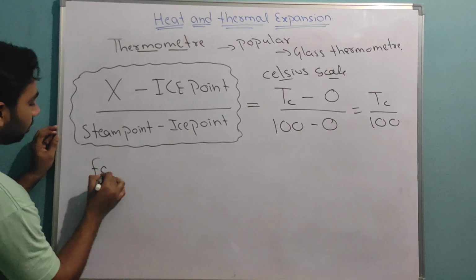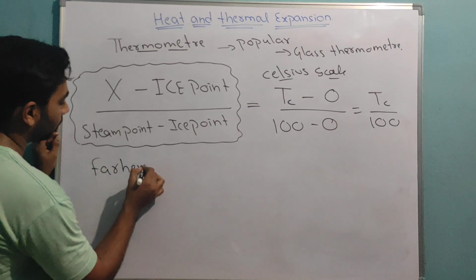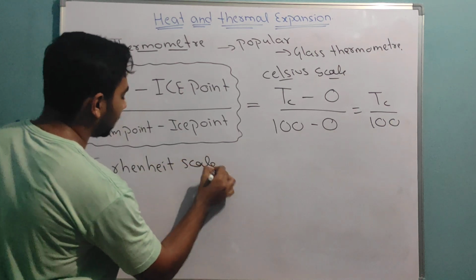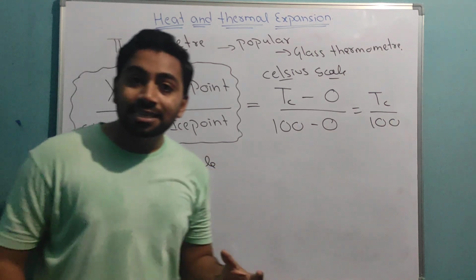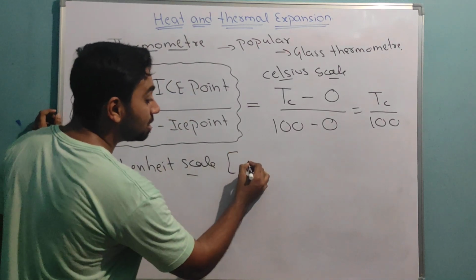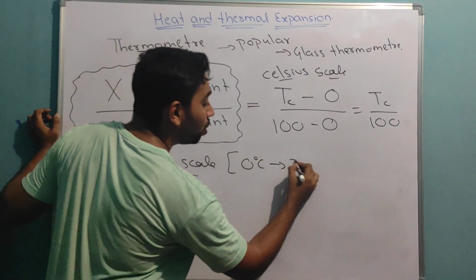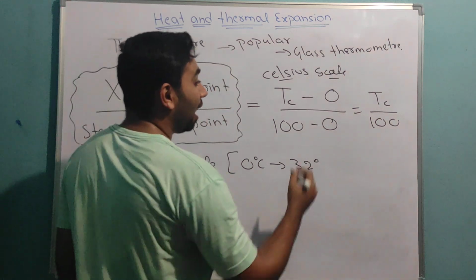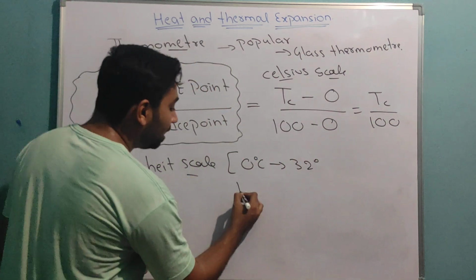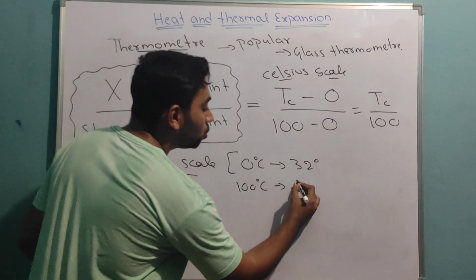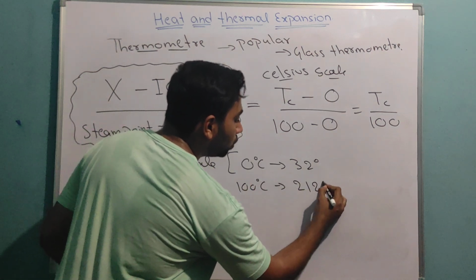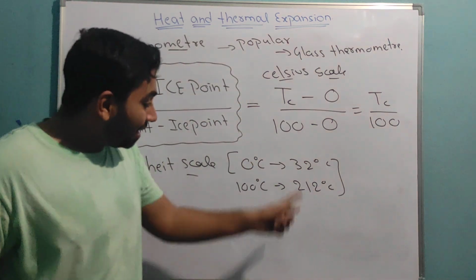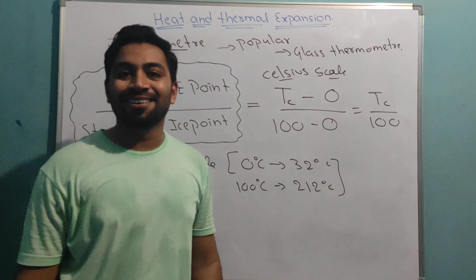If I want to write in Fahrenheit scale, here Fahrenheit scale, 0 degrees Celsius turns to 32 degrees. And my highest value, which is 100 degrees Celsius, will turn to 212 degrees. And the difference between these two is 180 degrees.